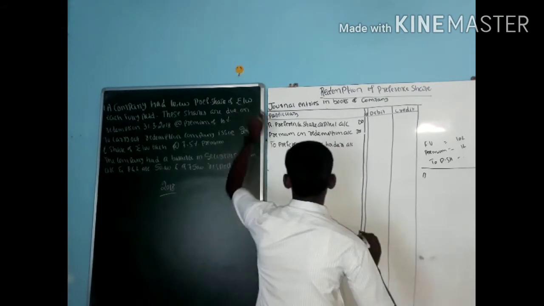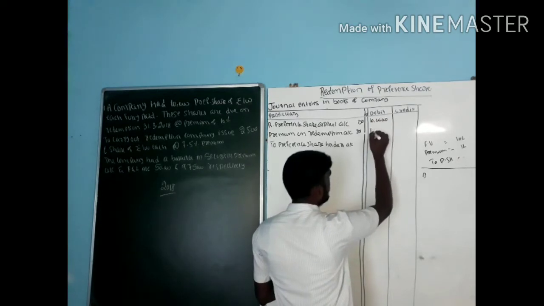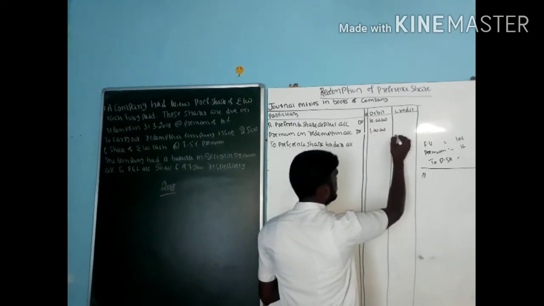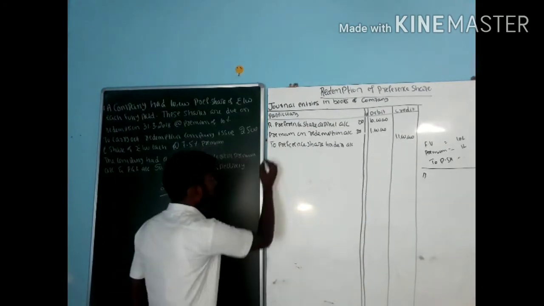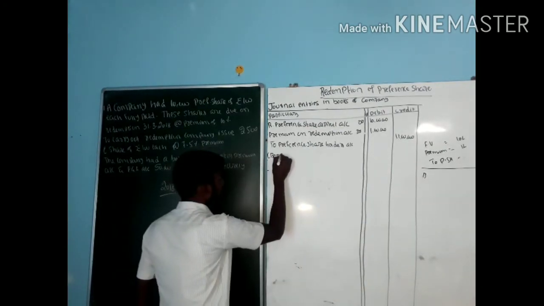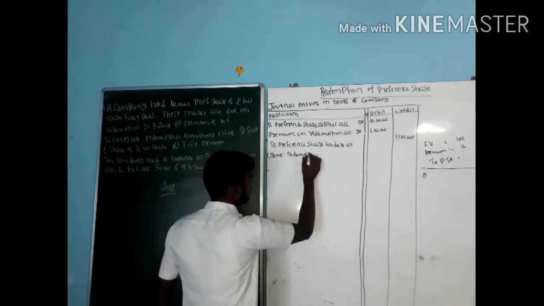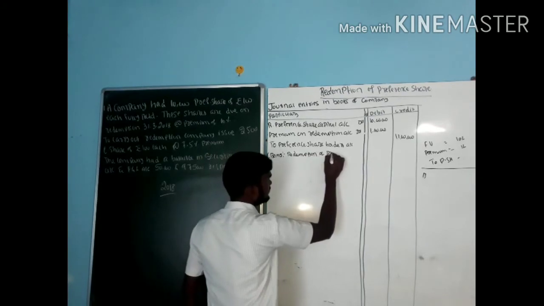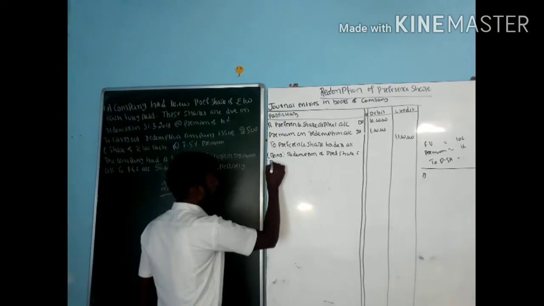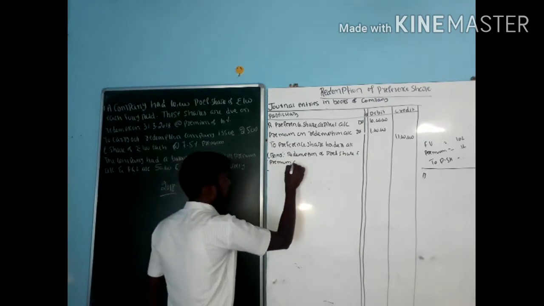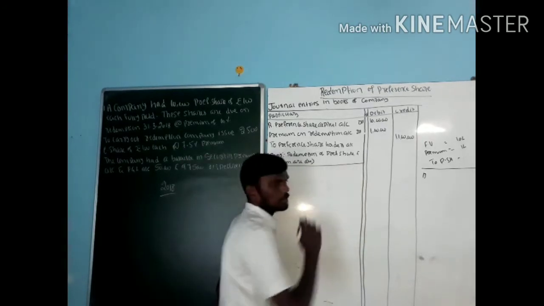The actual face value of the preference shares is 10 lakh, and the extra amount is 1 lakh. In total I need to pay 11 lakh. Being redemption of preference shares and the premium, taken as due. This is the entry for the due.